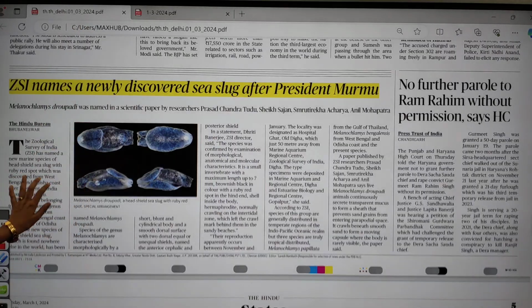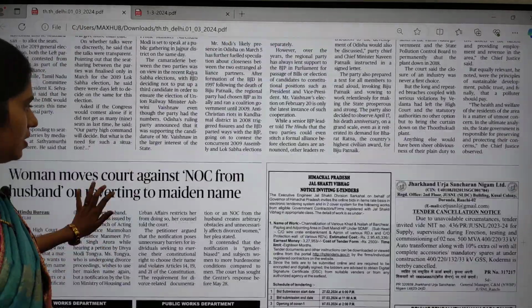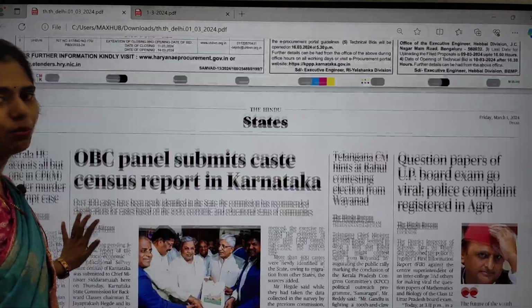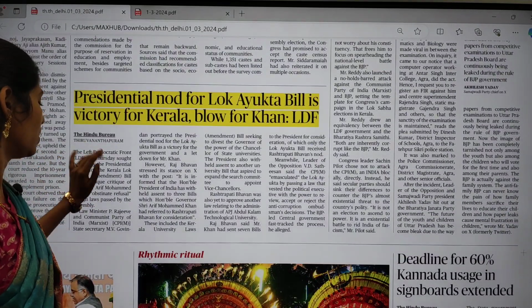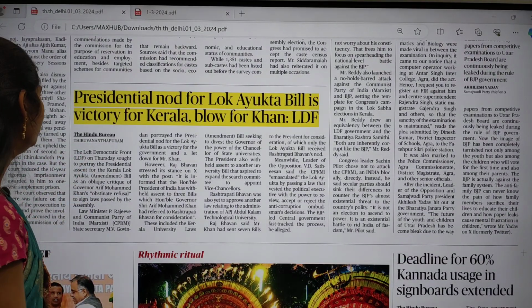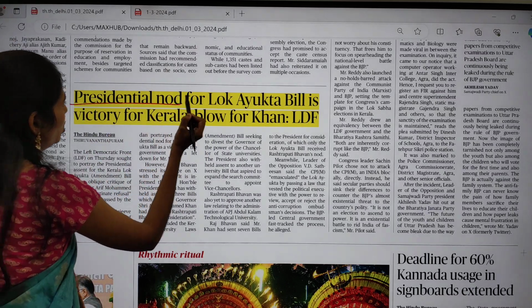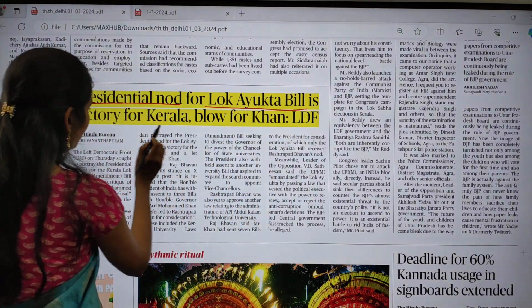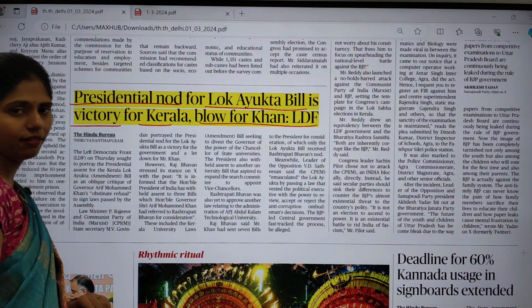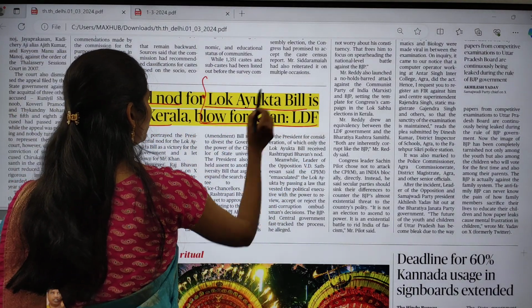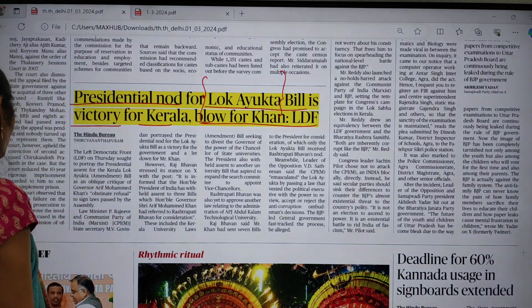Yeah, and now let us go back to our page. Yes, you can directly move on to this editorial page because there is nothing much important. Here you can see a small article, that is, presidential nod for Lokayukta bill is victory for Kerala, blow for Khan, LDF. So here you have to focus on this word, Lokayukta.